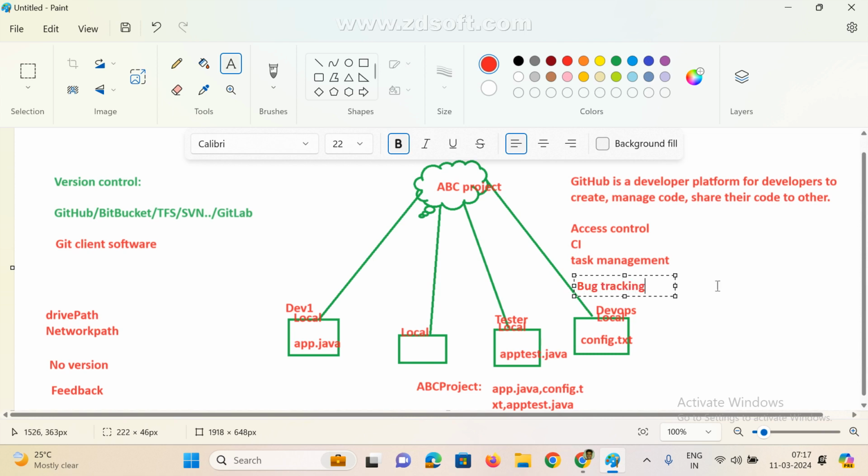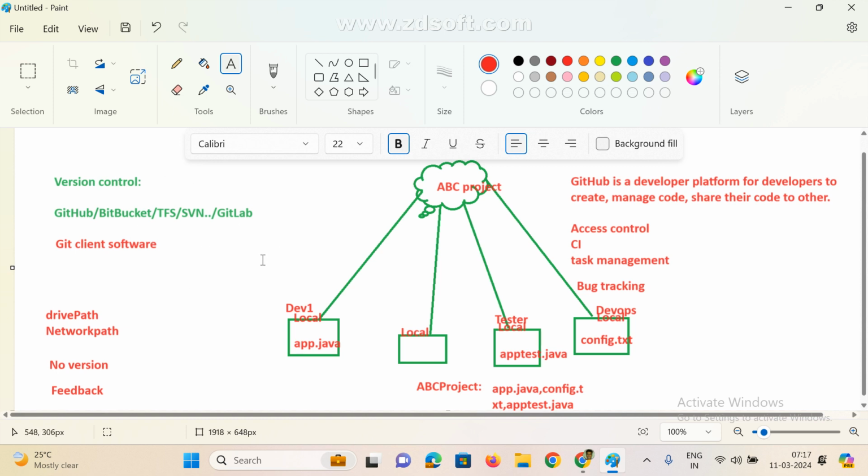There are a lot of things we can do here. So that is the reason in real time we are going to use any one version control, whether GitHub or Bitbucket or TFS or SVN or GitLab. There are multiple tools available in the market, based on client requirement, based on project requirement, and we are going to work with only one version control. I hope you got it, right?